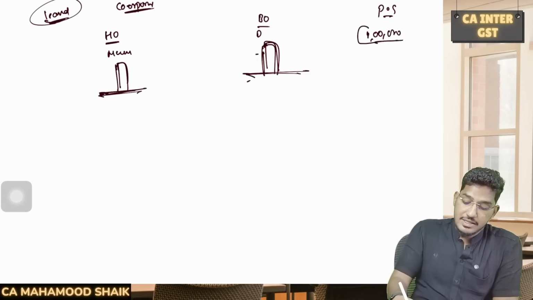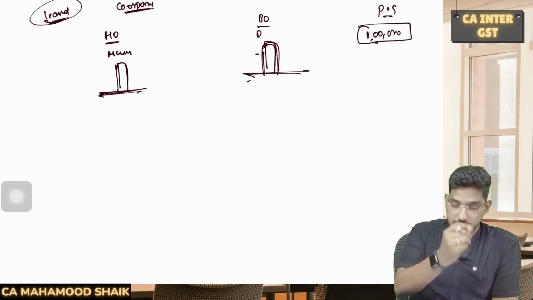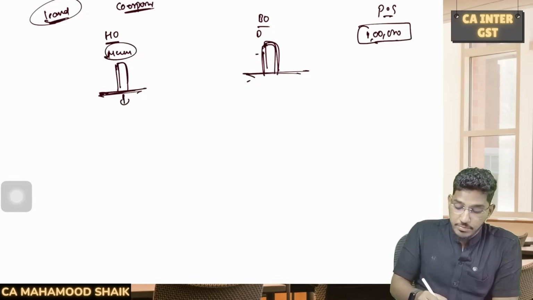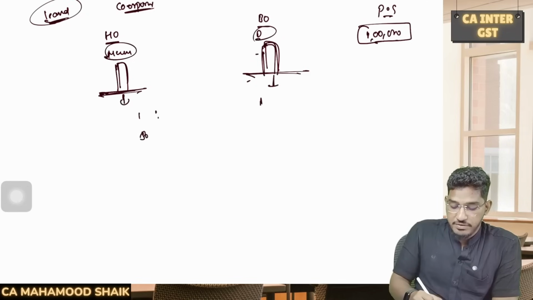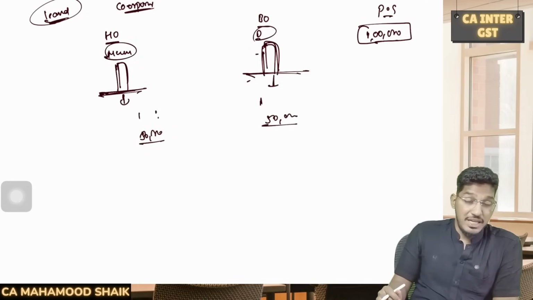They say that in these cases, the value has to be divided on the basis of the number of points in each state. So in Maharashtra, they have 1 point. In Delhi, they have 1 point. So in the ratio of 1:1, for 50,000 rupees the place of supply will be Maharashtra, and for 50,000 rupees the place of supply is going to be Delhi.